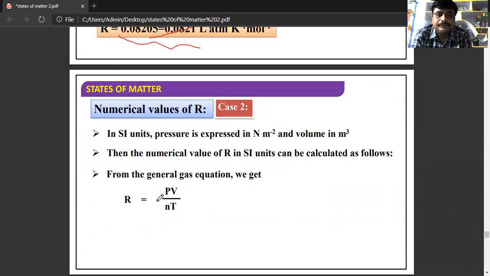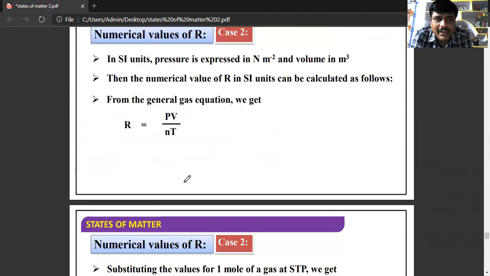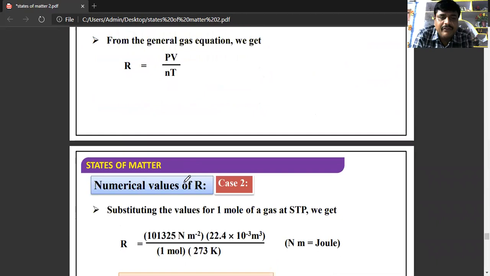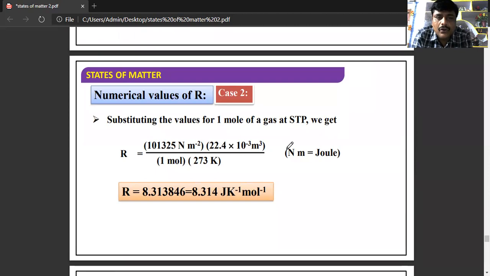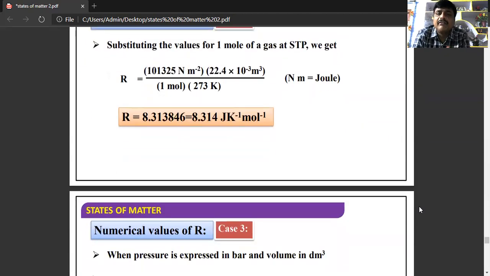In the second case, if pressure is expressed in Newton per meter square and volume in meter cube, let us get the numerical value. R is equal to PV by nT. Substituting the values, R is equal to 101,325 Newton per meter square and 22.4 into 10 power minus 3 meter cube per 1 mole into temperature 273 kelvins. We are getting 8.313846, which is adjusted to 8.314 joule per Kelvin per mole. So that is the second value of R.